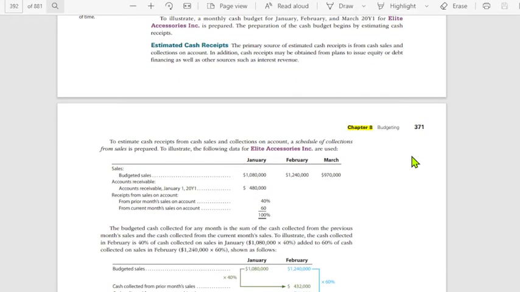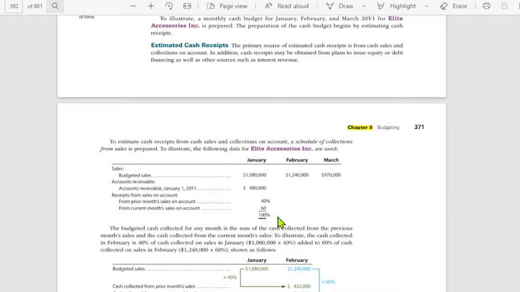We look also at the Elite Accessories example. For sales, we have the budgeted sales for January to March, accounts receivable for January 1, and the receipts from sales on account: from prior month's sales on account, 40%, and from current month sales on account, 60%. So what do these percentages mean?